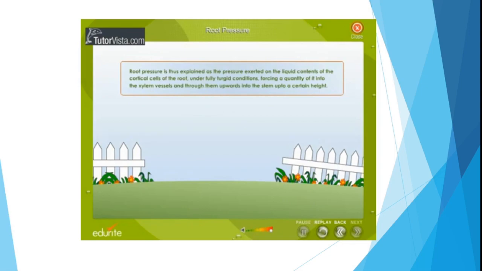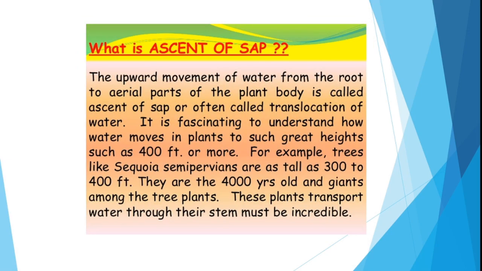So root pressure is thus explained as pressure exerted on the liquid content of the cortical cells of the root under fully turgid condition, forcing a quantity of it into the xylem vessels and through them upwards into the stem up to a certain height. Now, what is ascent of sap? Ascent of sap is also an important factor for absorption of water. The upward movement of water from the root to the aerial parts of the plant body is called ascent of sap, or commonly we can call it translocation of water.